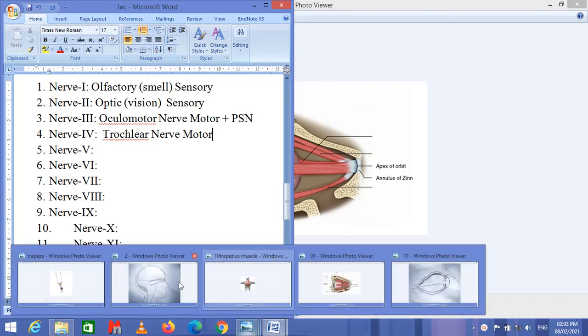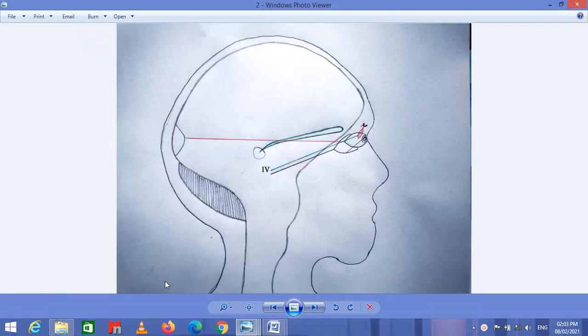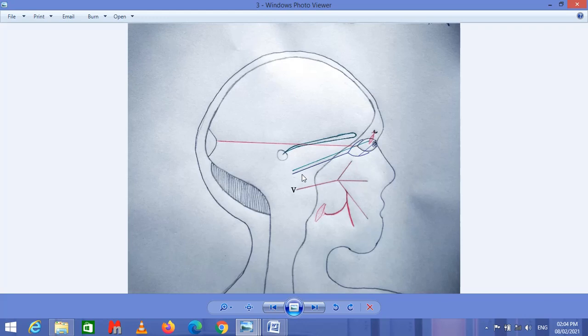Now coming towards the next one, nerve 5. Nerve 5 is called the trigeminal nerve. The trigeminal nerve arises from the pons. The previous one arises from the midbrain, but this one arises from the pons. This has three sensory branches.